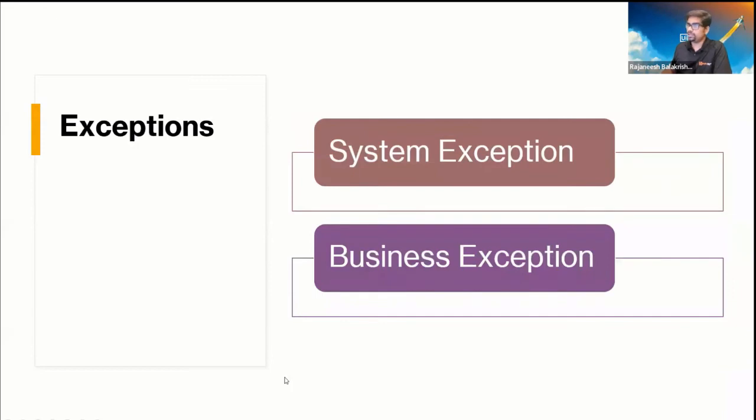And an exception is something different. There are two types of exceptions. One is called the system exception, the other is called the business exception. Predominantly it will be the system exception, 90% of the time, because the application may not respond properly, or it may not accept the input that we are giving. It may be mainly because of these two reasons. So it may fail, and those are called system exceptions. And they may fall into different categories of exceptions.